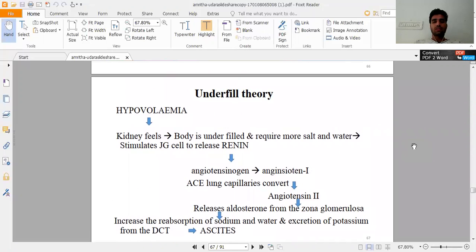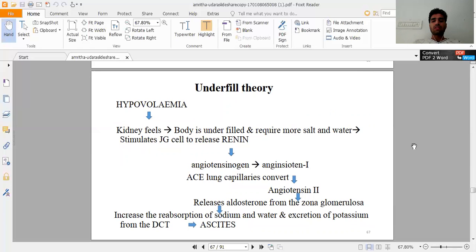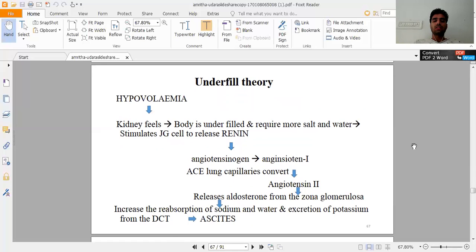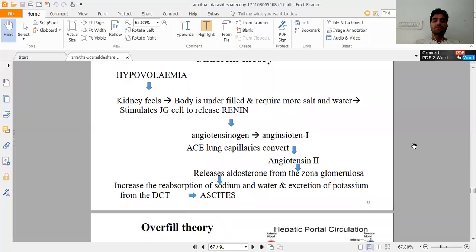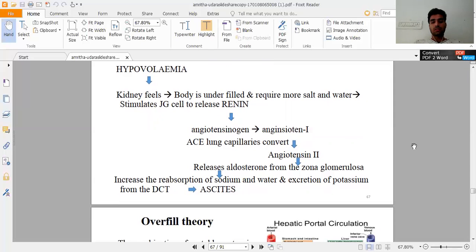This is the underfilled theory. Hypovolemia: the kidney feels the body is underfilled and requires more salt and water, and stimulates the juxtaglomerular cells to release renin. Renin converts angiotensinogen into angiotensin I, which the lung capillaries convert into angiotensin II, and this releases aldosterone from the zona glomerulosa, which increases the reabsorption of sodium and water and excretion of potassium from the DCT of the nephron. Then fluid accumulates in the peritoneal cavity, which is called ascites.